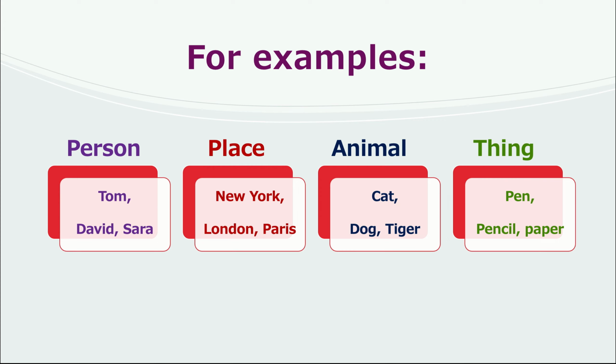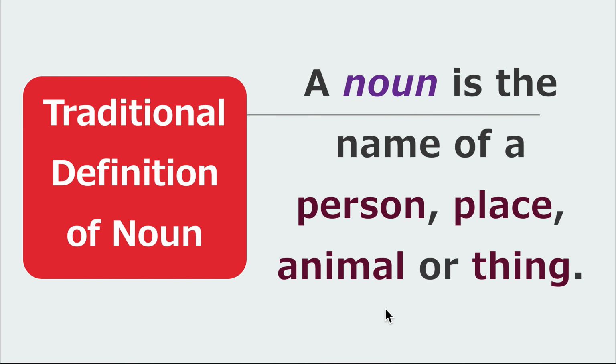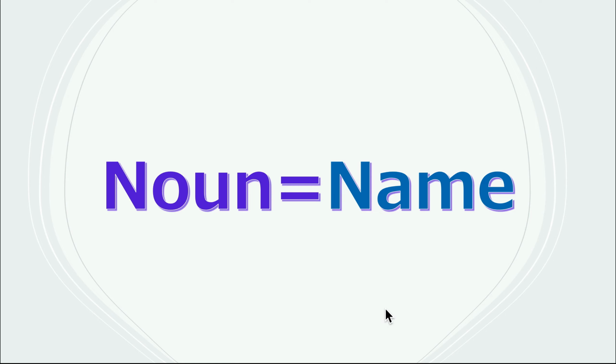And this definition we have memorized since our childhood without any question. So is this definition really complete? Is it comprehensive enough to include all that a noun contains, all that a noun should contain? In my opinion, the answer is a big no. The traditional definition, that a noun is the name of a person, place, animal or thing, is not complete at all. It is not comprehensive enough. It does not include what characteristics a noun carries. Let's discuss more about it.